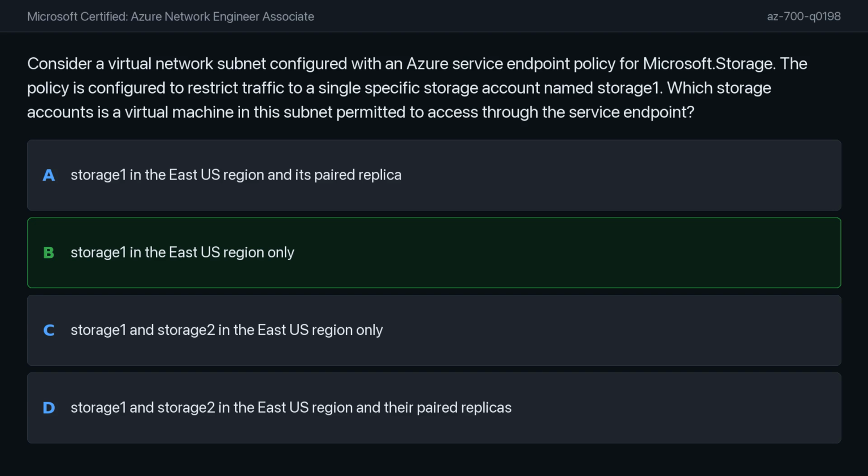Therefore, any other account, like Storage 2, is blocked by default. Regarding the other options, they are incorrect because the policy scope is strictly limited to Storage 1. Including other accounts or replica storage in the permission set contradicts the specific constraint applied by the policy. As an exam tip, always remember that service endpoint policies provide a deny by default logic once a policy is applied, ensuring that only the resources you explicitly define are accessible from that subnet.